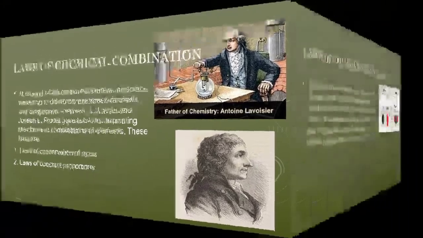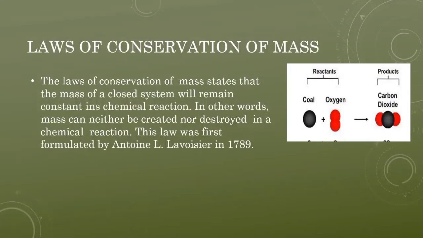Next, what does the law of conservation of mass state? The law of conservation of mass states that the mass of a closed system will remain constant in a chemical reaction. In other words, mass can neither be created nor destroyed in a chemical reaction. This was the first law formulated by Antoine Lavoisier, in the year 1789.